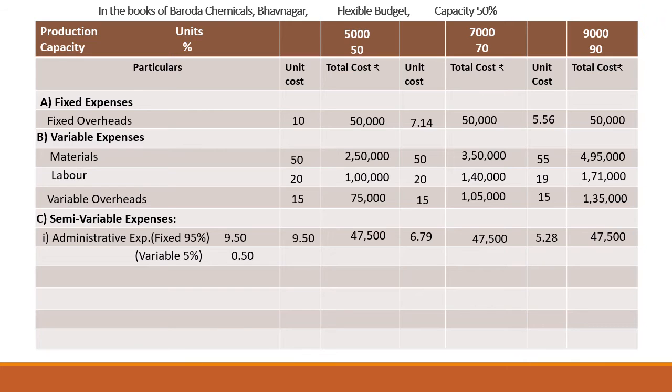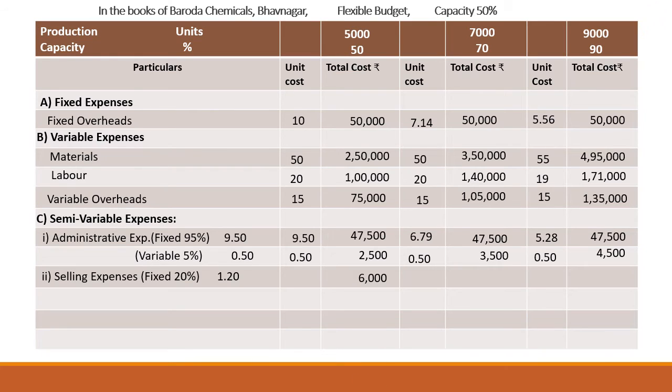And if you calculate it per unit, it will change. Thereafter, remaining 5% is variable. So variable per unit will remain fixed. So for all the levels, per unit will remain fixed, but in total it will change. As you can see, in total it gets 2,500, 3,500 and 4,500. This is what about administrative expenses.